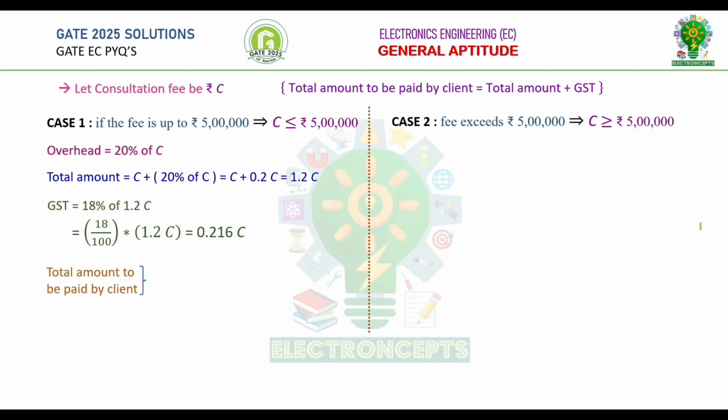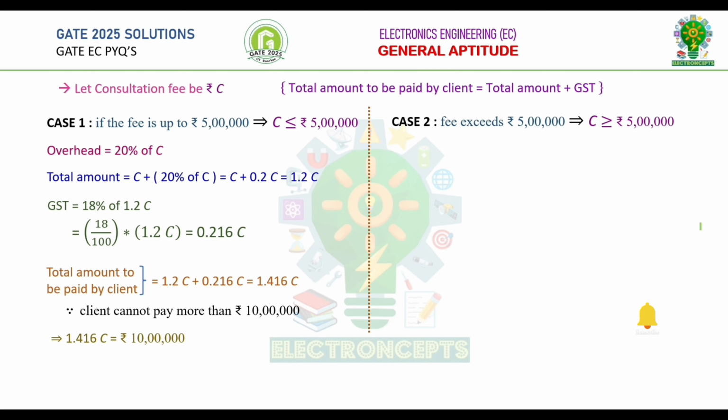Total amount to be paid by the client is equal to total amount plus GST, which is equal to 1.416C, where C is the consultation fee. In the question, it is clearly mentioned that the client cannot pay more than rupees 10 lakh. Therefore, consultation fee is equal to rupees 10 lakh divided by 1.416, which is equal to 7 lakh 6,214 rupees.